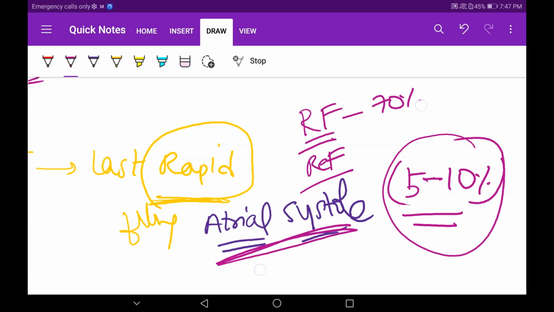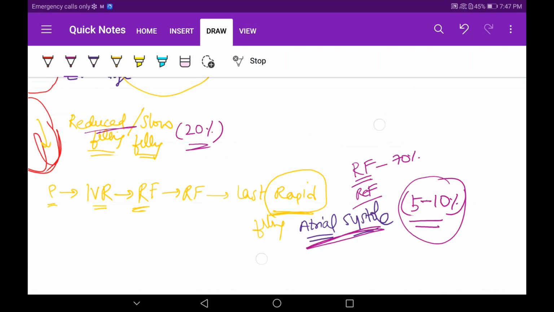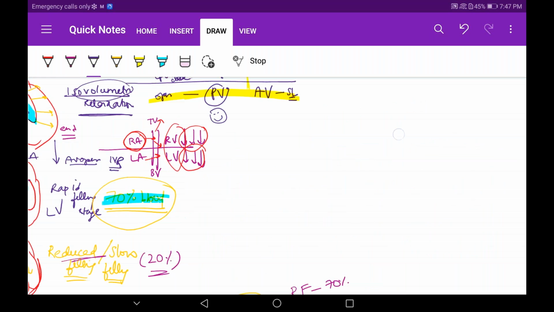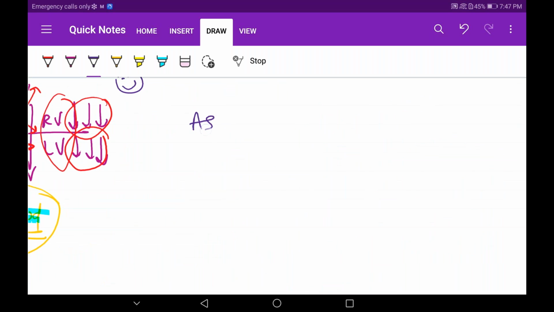Okay, now what have we completed? I will just summarize in short words. First, we started with atrial systole. I have not covered atrial diastole; I will tell you, it's very simple. We started with atrial systole, I told you. Then we entered completely into the ventricles. We became bros with the ventricles.